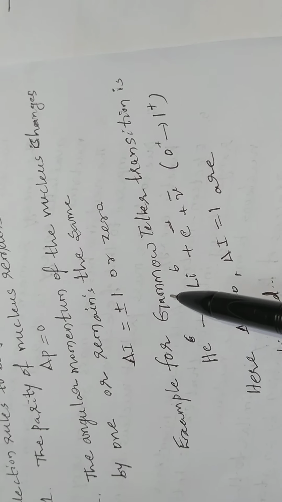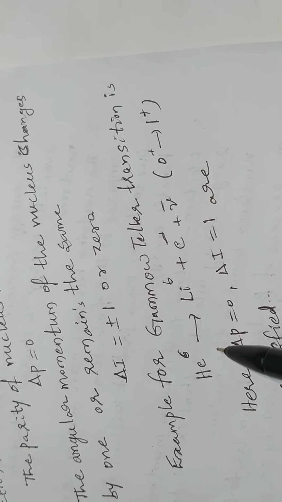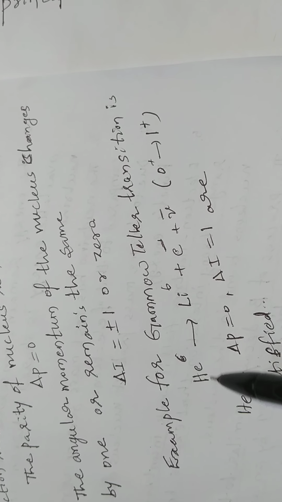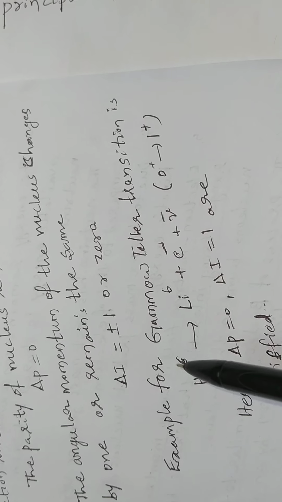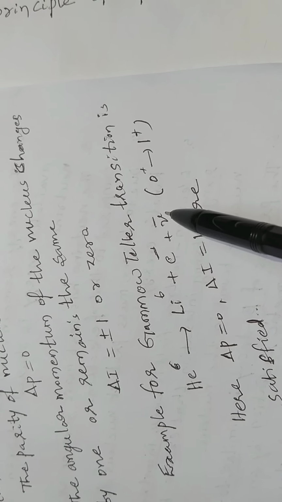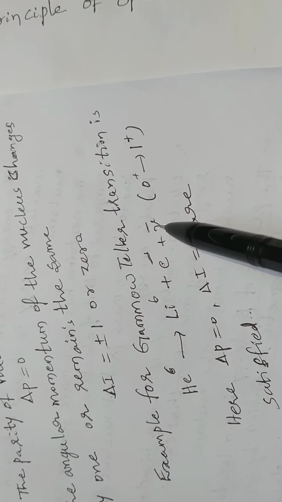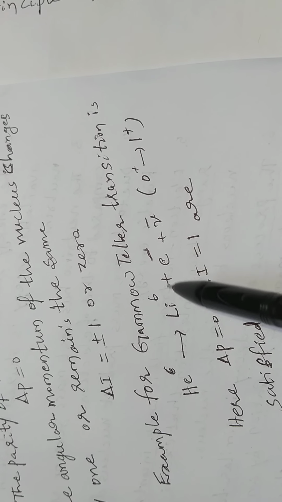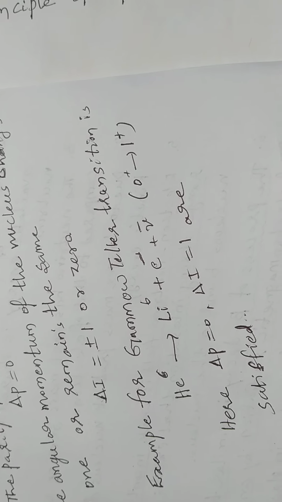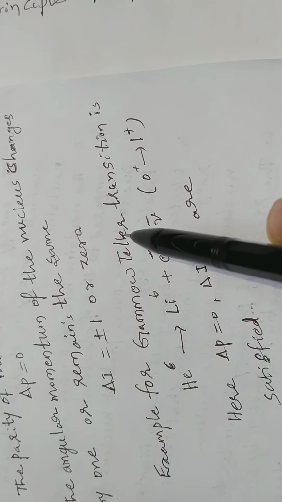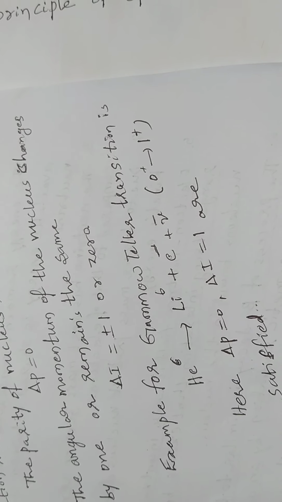An example of a Gamow-Teller transition is the 0 to 1 transition: helium 6 gives lithium 6 plus an electron plus an antineutrino. Here delta P is equal to 0 and delta I is equal to 1, so the rules are satisfied. So this decay process allows the Gamow-Teller transition.